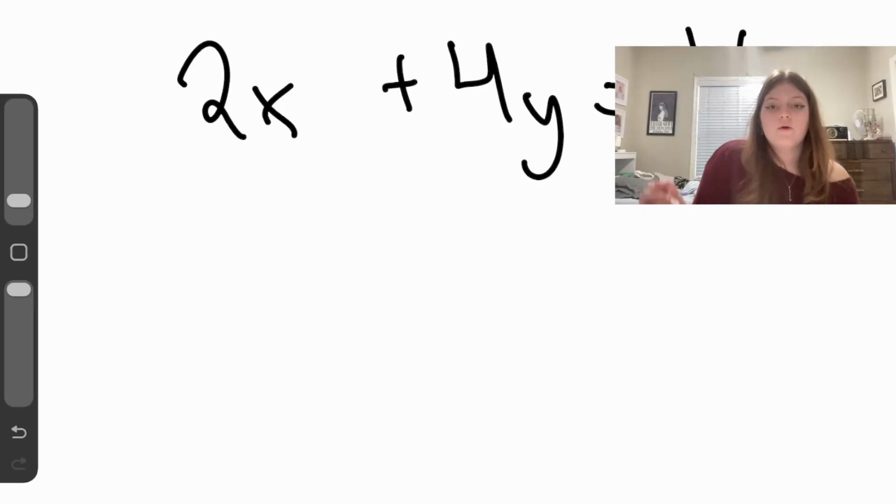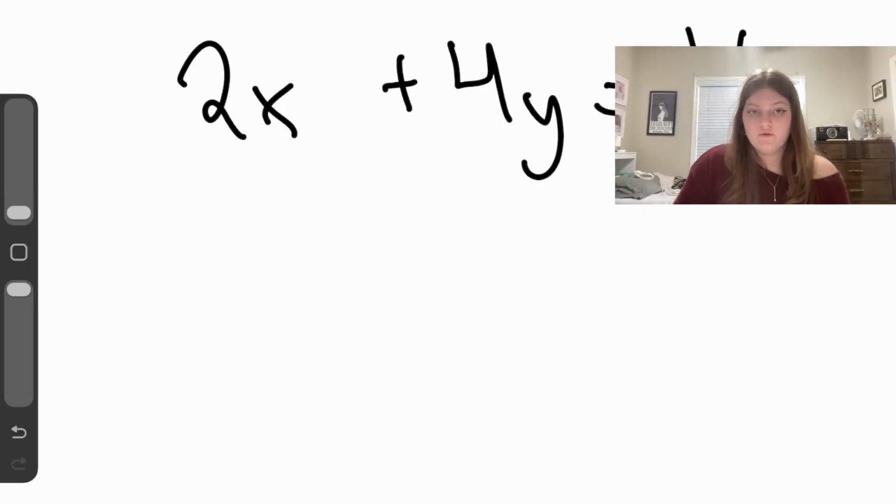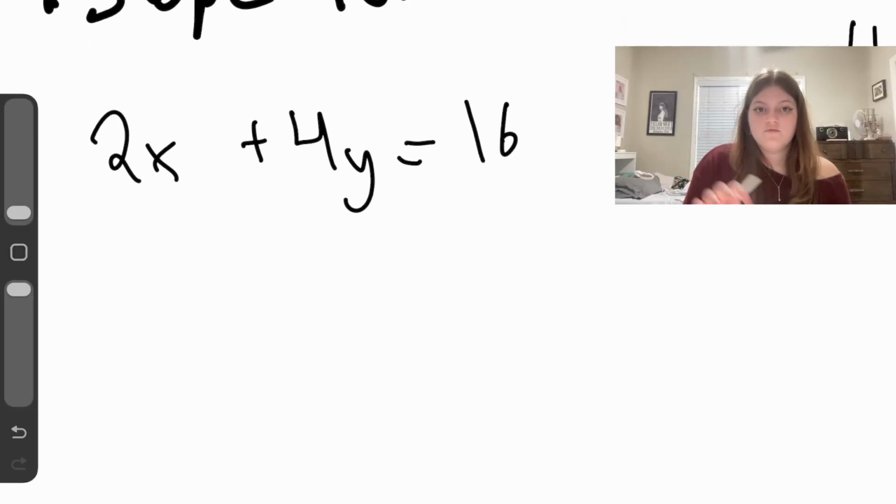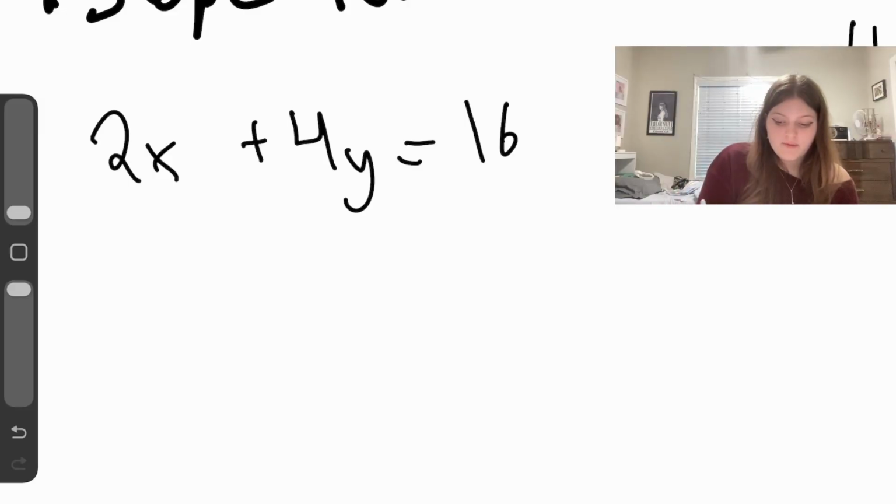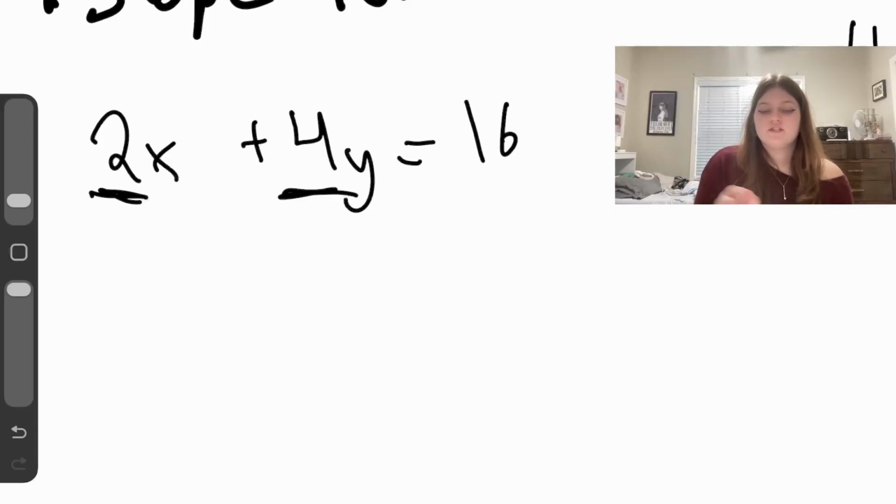How does this relate to standard form? Sometimes you will get a problem where your linear equation is given to you in standard form, like this. 2x plus 4y equals 16. And it says, find the line parallel or find the line perpendicular to this. Either way, you have to put this in slope-intercept form, because if you just try and flip this 2, that's not the actual slope. Because remember, this y is also being translated. So we have to separate the variables and solve for slope-intercept form to find the perpendicular or parallel line.